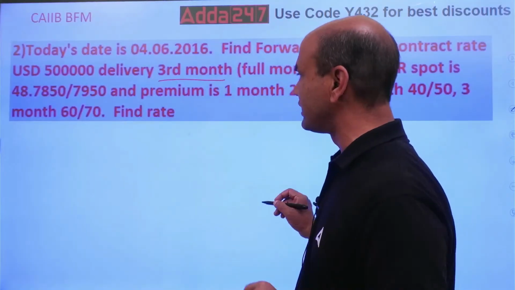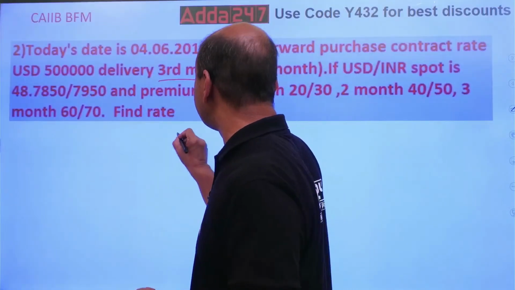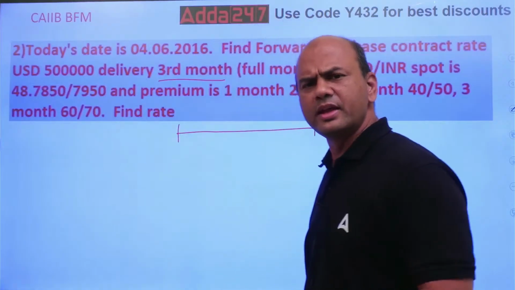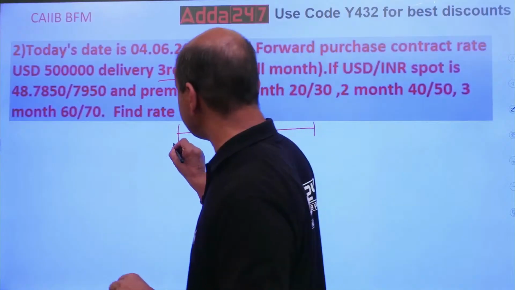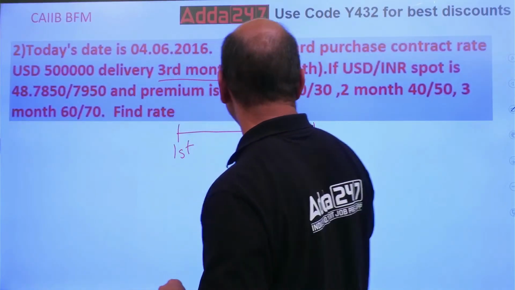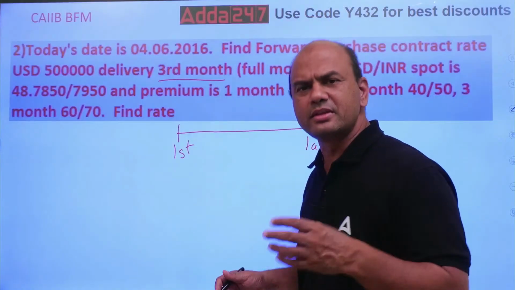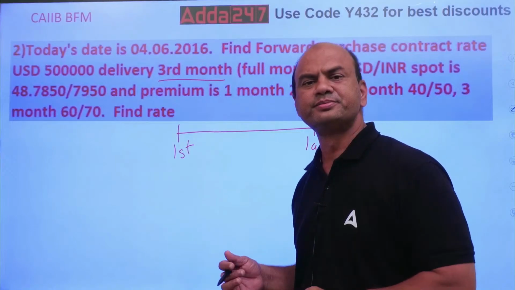See here, one thing I'll tell you regarding this buy low sell high. Whenever you are dealing with any month, whenever you are dealing on first day or the last day, that last day can be anything. That last day can be 30, 31, or if it's February then 28, 29, whatever it is.